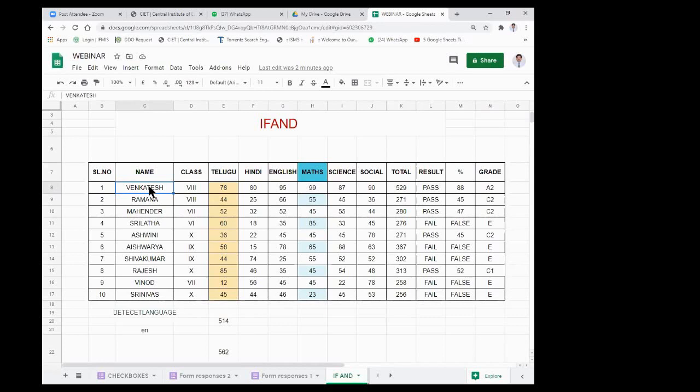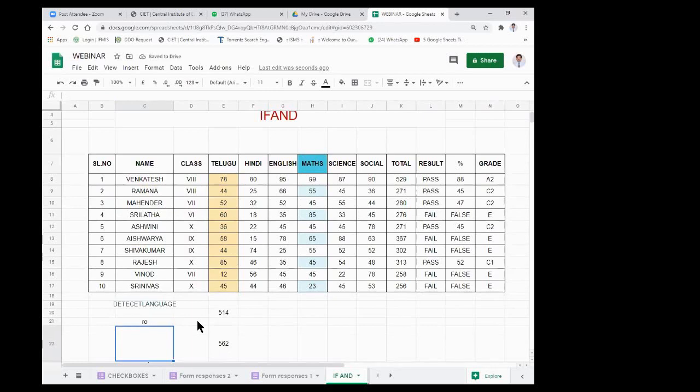If you want to know what type of language it is, in such cases we can use the detect language formula. For that, let me take the function here: equals DETECTLANGUAGE, bracket open. What should I take here? For example, I'm taking this Ramana and I selected the cell, so that C9 is appearing here, and I'm closing the bracket and pressing enter. It takes a little bit of time, and you see it is showing Roman, which is nothing but also a type of English, right?